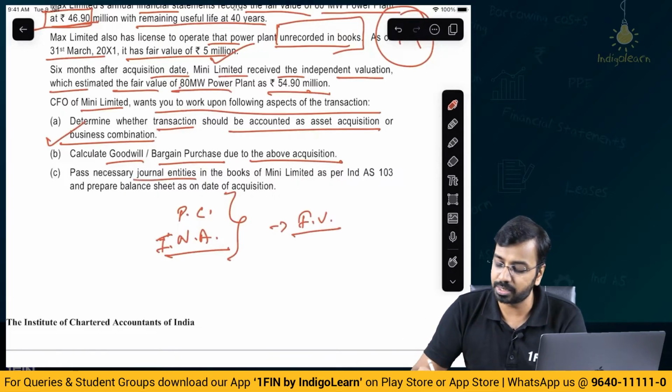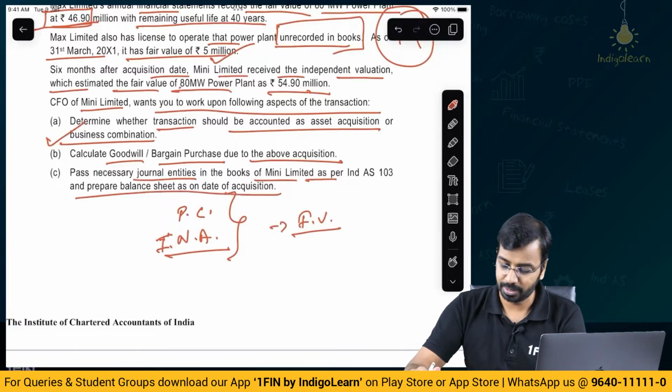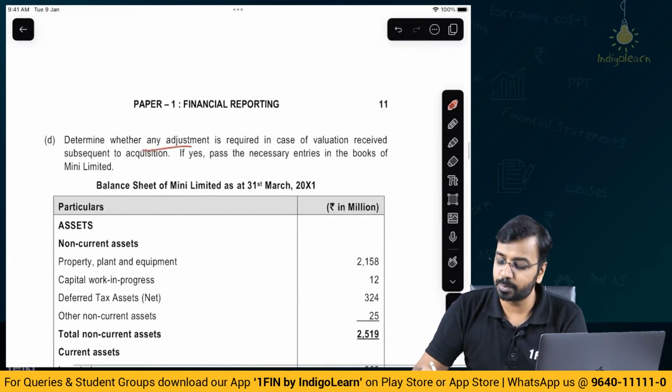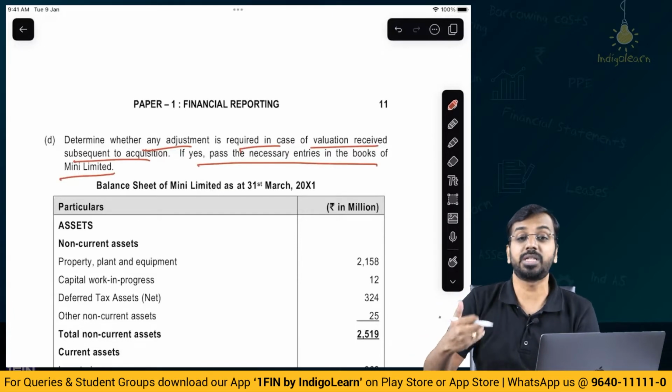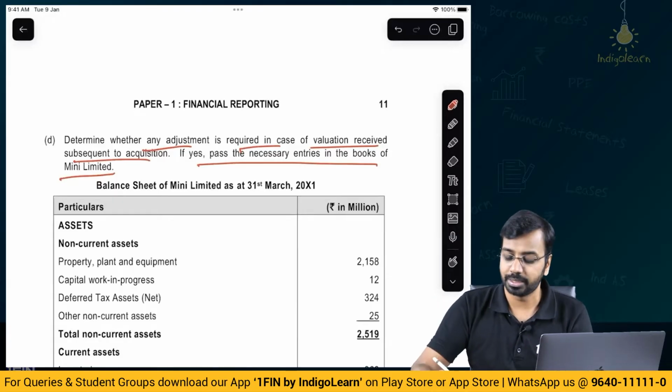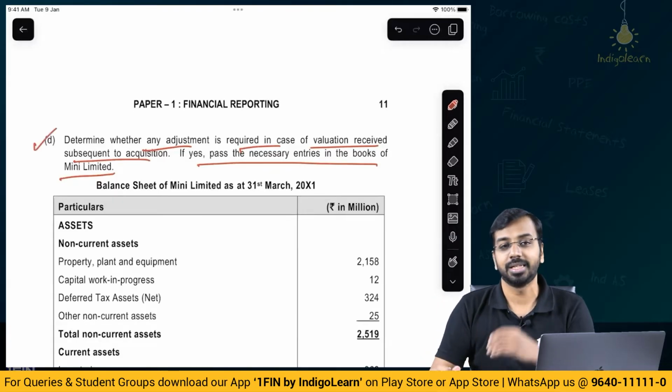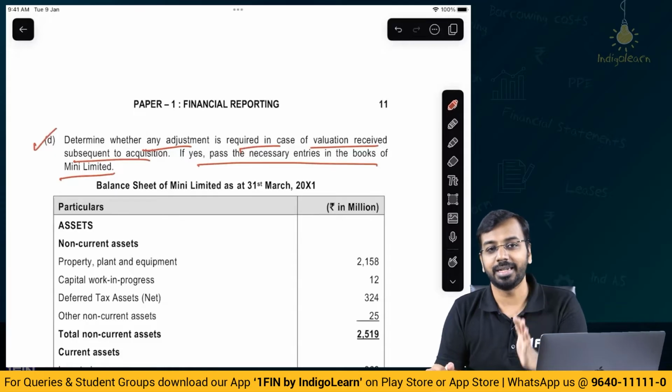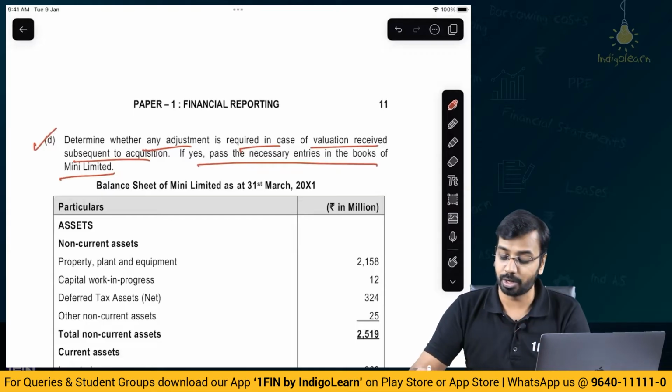Pass necessary journal entries in the books of Mini Limited and prepare the balance sheet on the date of acquisition. Very simple. Determine whether any adjustment is required in case of valuation received subsequent to acquisition. If yes, pass the journal entries. Now, please remember, the subsequent update also we have to consider, because subsequently the entity has determined the final valuation and accordingly our calculation of goodwill or capital reserve will also undergo a change.